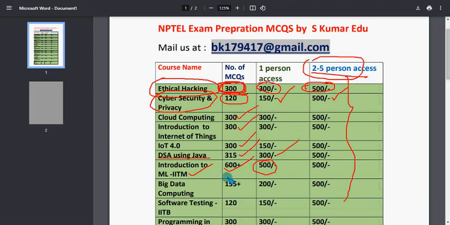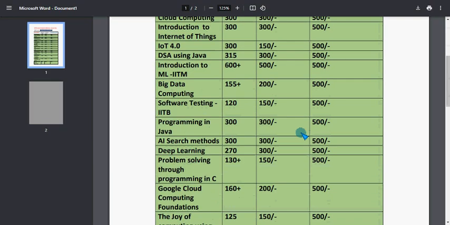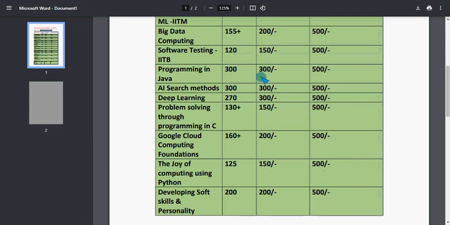You can pause the video and see. Big data computing 155 plus MCQs, the price is 200. Software testing IIT Bangalore, 120 MCQs, 150 rupees for one person. And similarly for other courses as well. Programming in Java 300 MCQs, 300 rupees, AI search methods 300 MCQs, 300 rupees, and deep learning by IIT Ropar, 270 MCQs, 300 rupees.